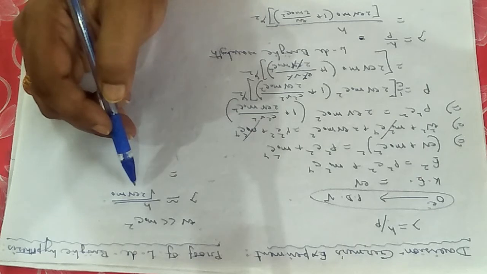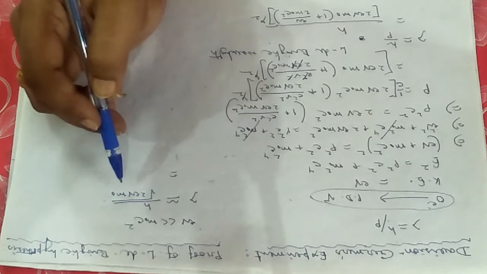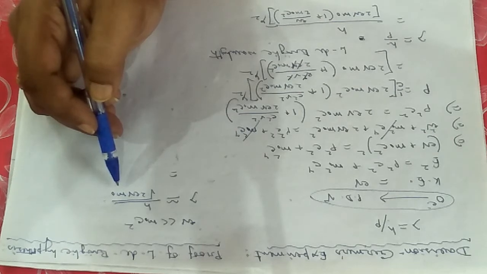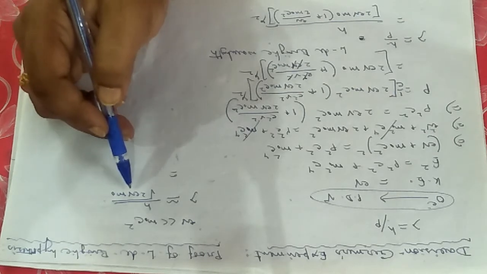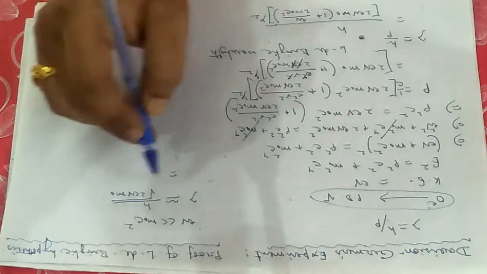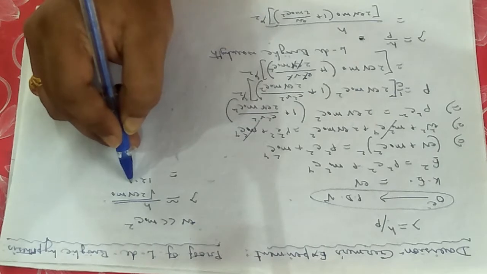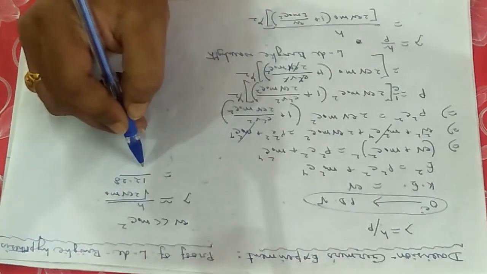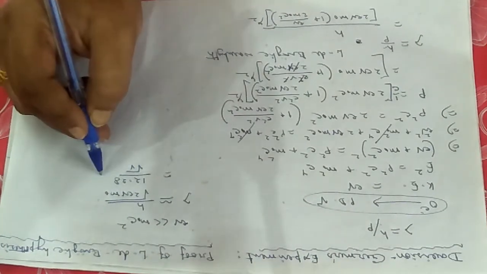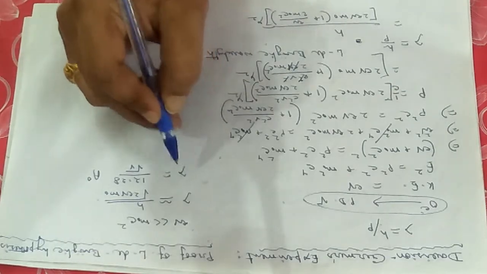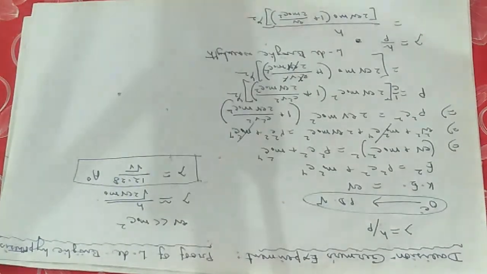You know the value of e, that is the charge of the electron, 1.6 into 10 to the power minus 19. You know the value of m in SI unit, that is 9.1 into 10 to the power minus 31. So you are only remaining with the value of V. Putting all the terms, you can write it directly as 12.28 divided by the square root of V, in Angstrom, as I am putting the values in SI unit.